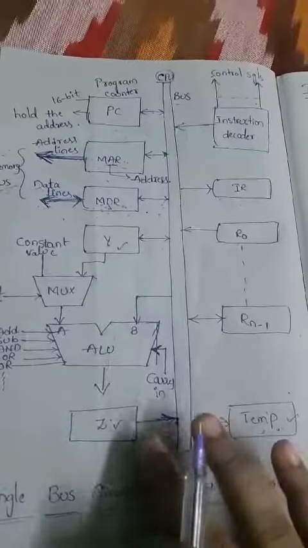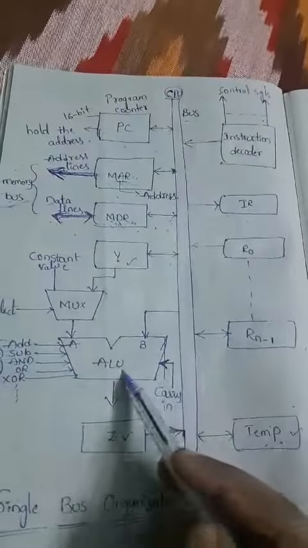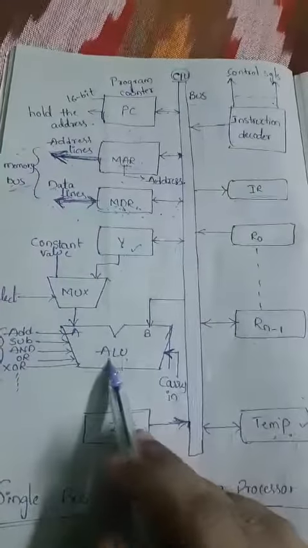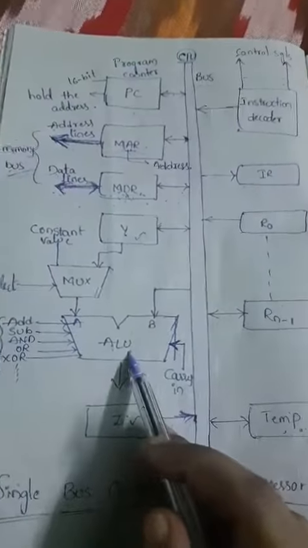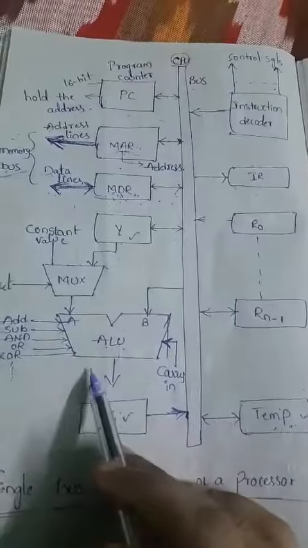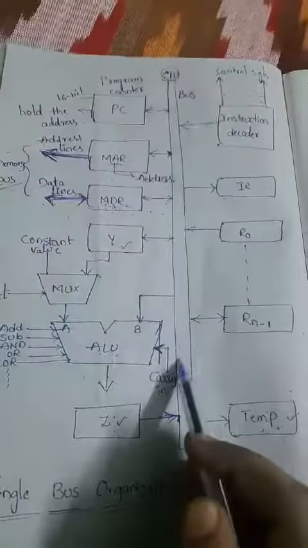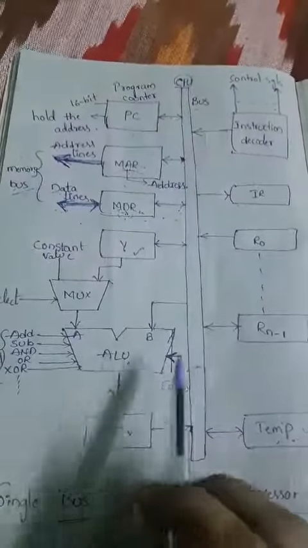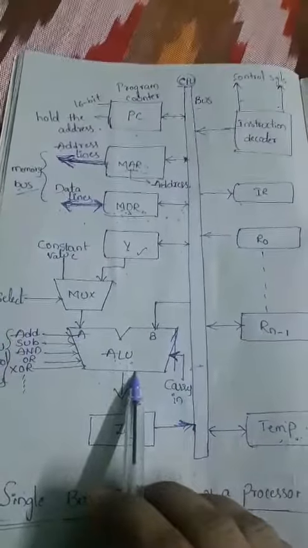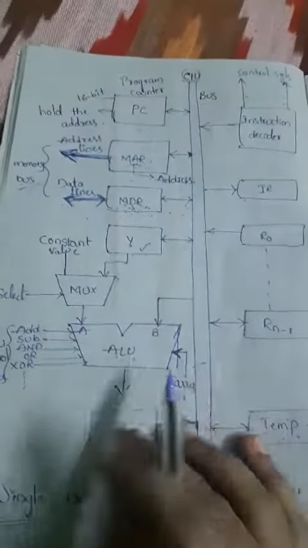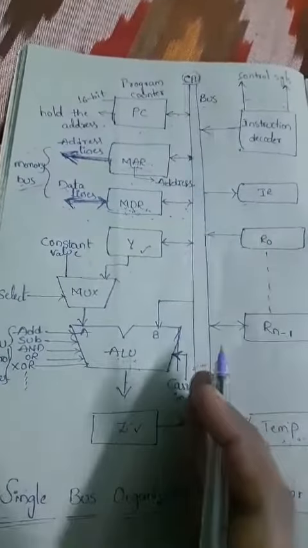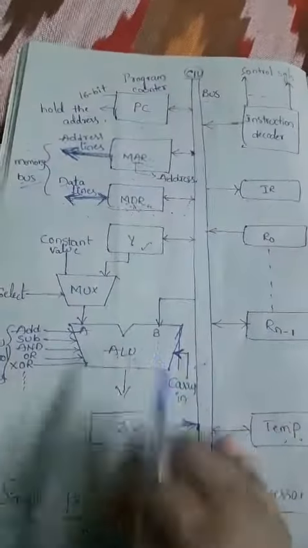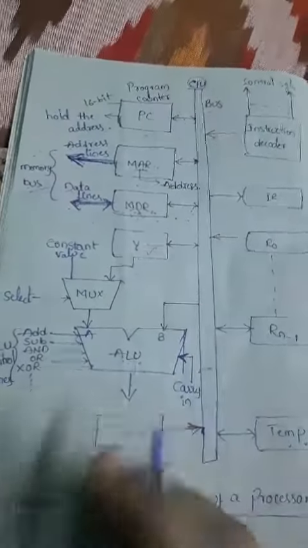Now coming to the next one, I will go with the ALU. ALU is nothing but, as you already know, the arithmetic logic unit, right? Now we'll see how the ALU is connected to the internal processor bus, and what the inputs to the ALU are.